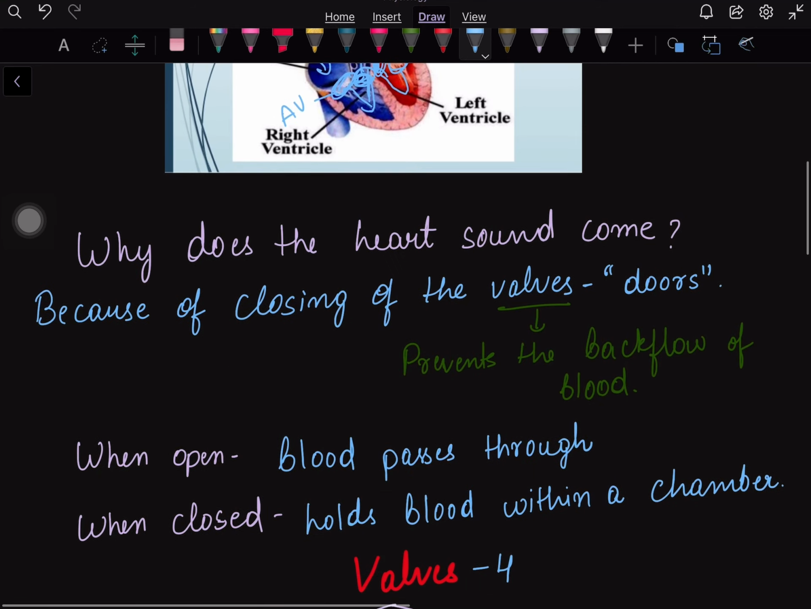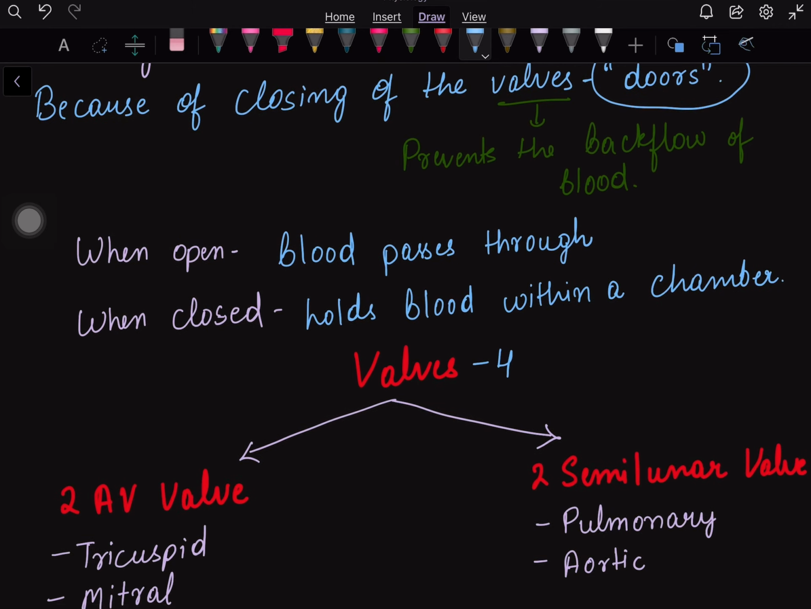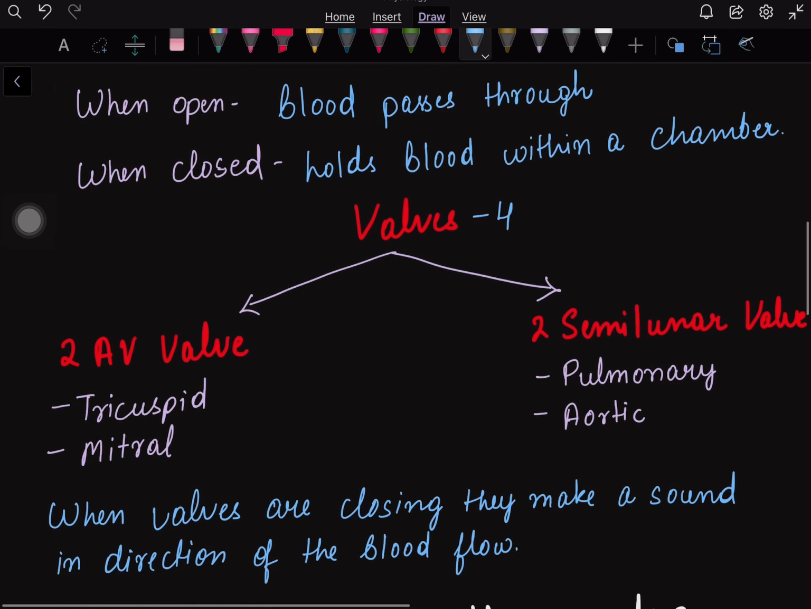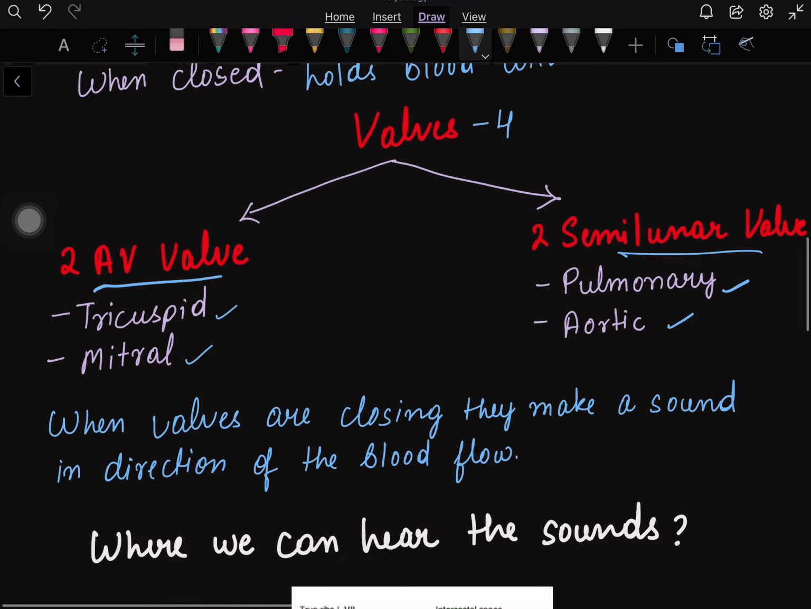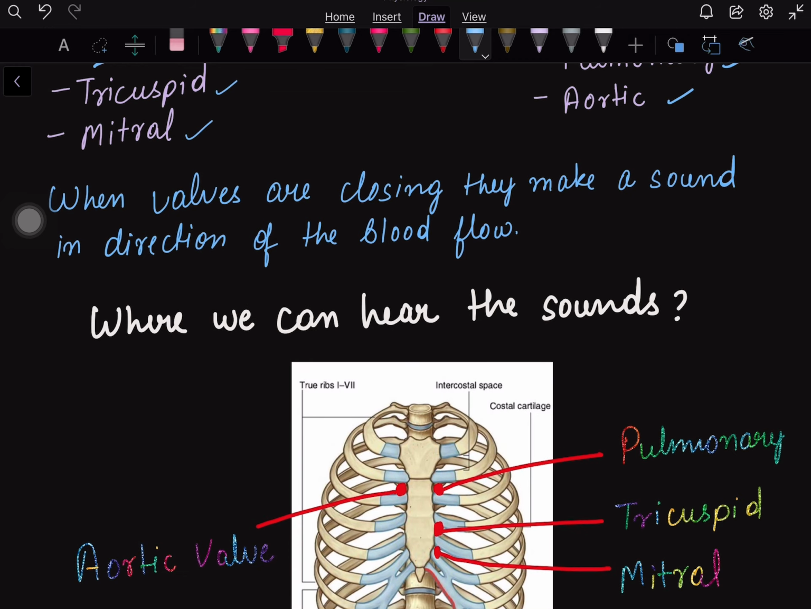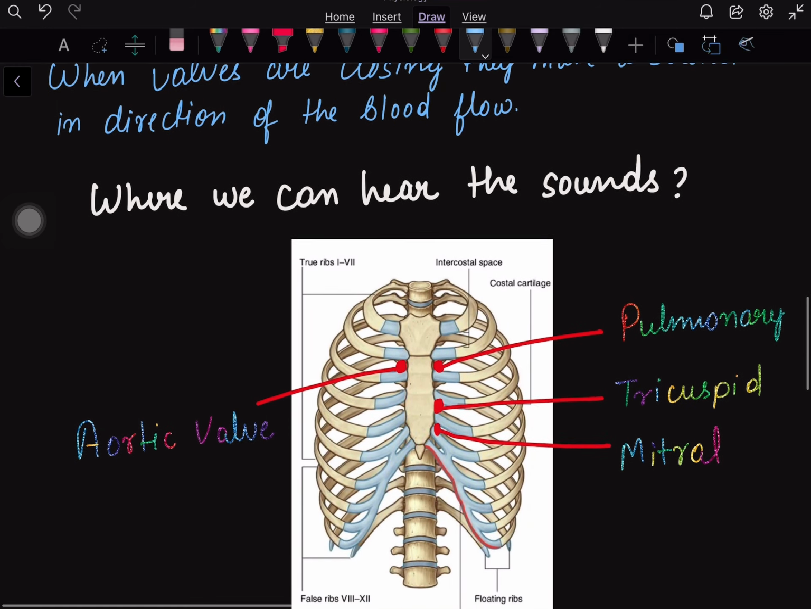So why does the heart sound come? Because of the closing of the valves. Valves act as doors, or we can say communicating channels between one part and another. And valves also have another function, that is prevention of the backflow of the blood. So when the valves open, blood passes through, and when they are closed, it holds the blood within a chamber. So as I discussed, there are mainly four valves, two atrioventricular valves and two semilunar valves. The two atrioventricular are the tricuspid and the mitral valve. The two semilunar are the pulmonary and the aortic valve. When valves are closing, they make a sound in the direction of the blood flow, where we can hear the sounds.